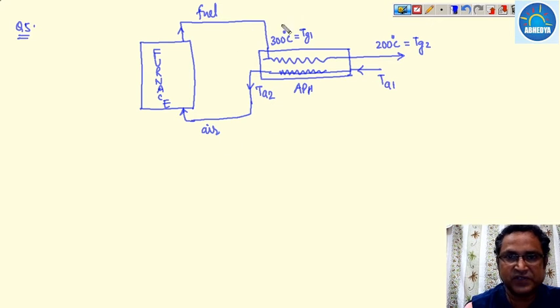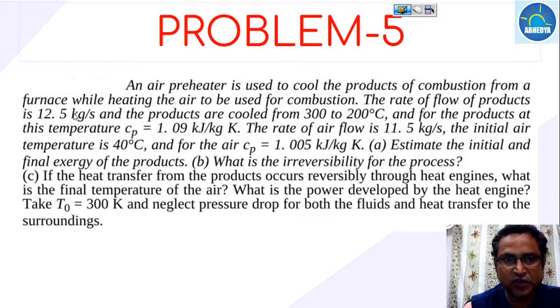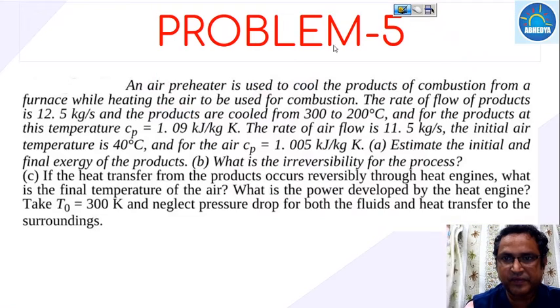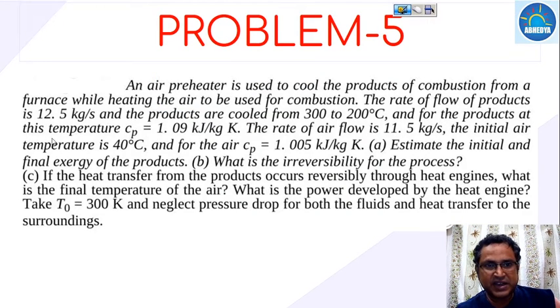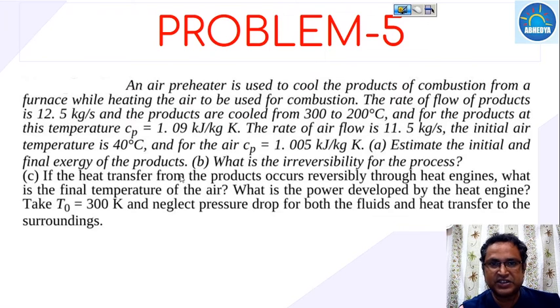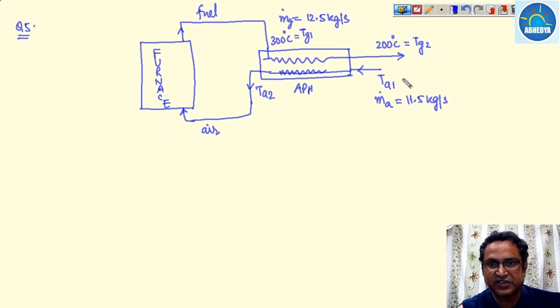The air is flowing in this way. The rate of flow of the mass of gas is 12.5 kilogram per second, and the products at this temperature have a Cp, which is given. The mass flow rate of air is 11.5 kilogram per second, and its initial temperature is 40 degrees centigrade.